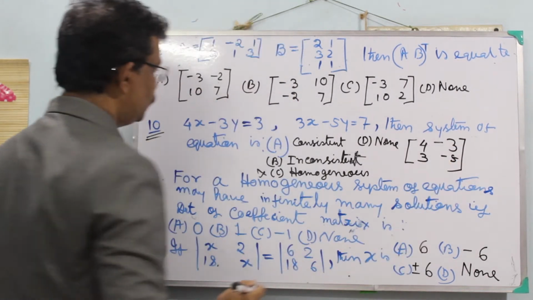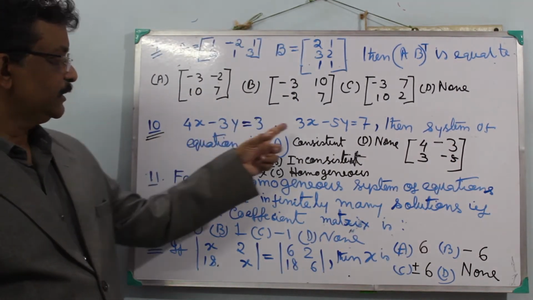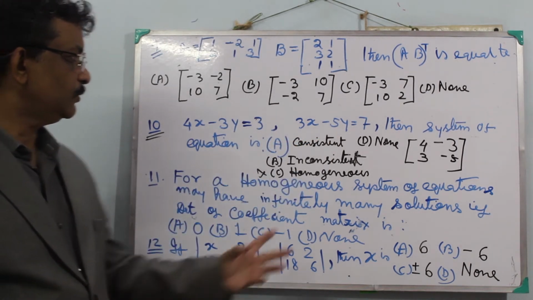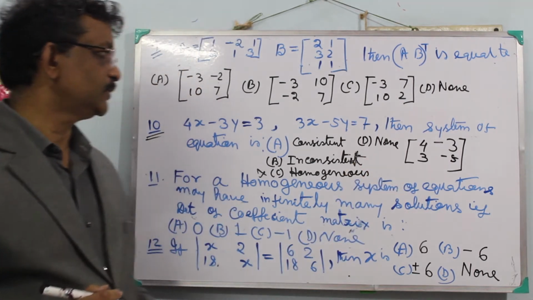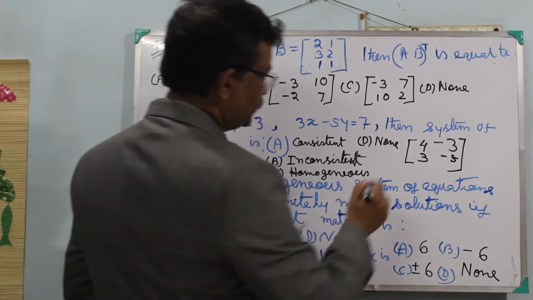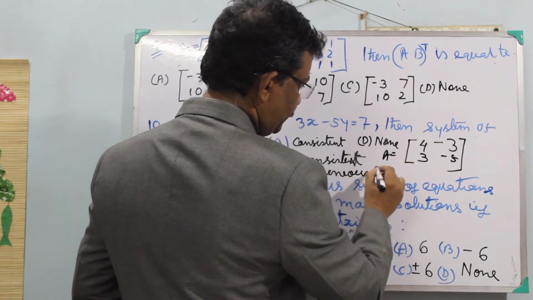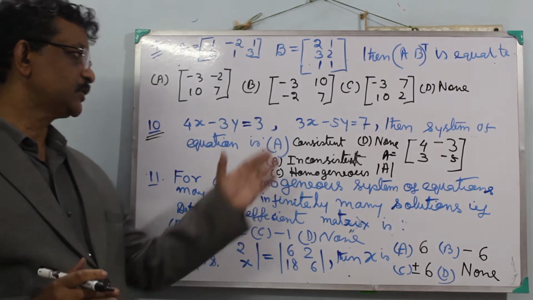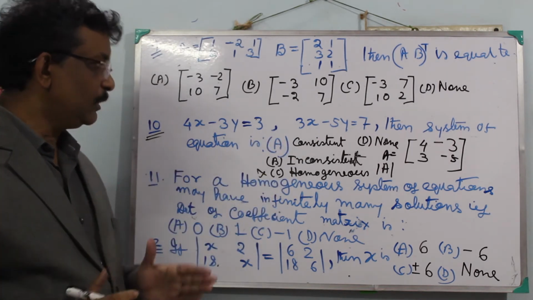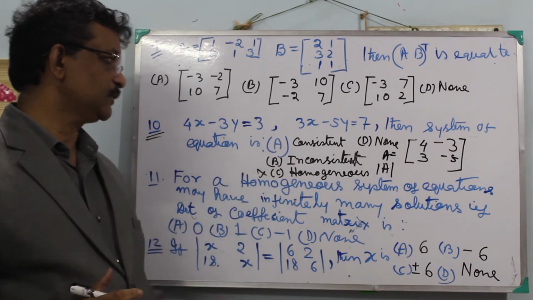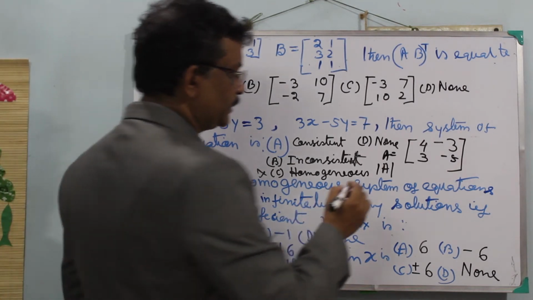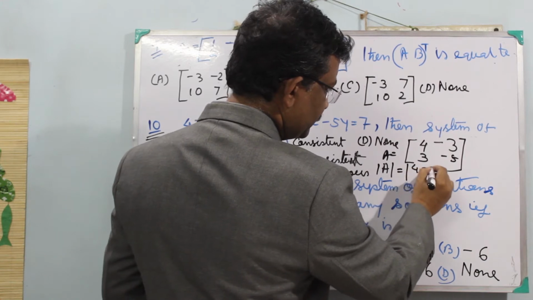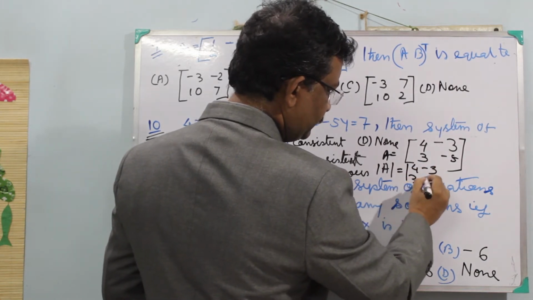If the determinant of the coefficient matrix, if we denote it by A, if det A is not equal to 0, then it is consistent. If it is equal to 0, then it is inconsistent. So let's calculate det A. Det A equal to det of [4 minus 3; 3 minus 5].